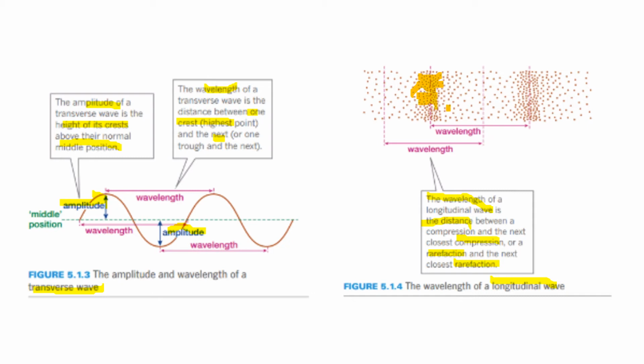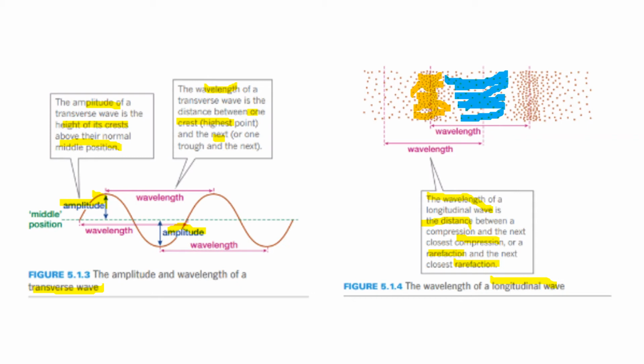And this is what you normally find with sound waves. So this is the compression region, as compared to, let's say, if I highlight the next one in blue, this region will be the rarefaction region. Which is why sometimes, if you're in a room and you put a speaker in front of you, you may not be able to hear the sound as clearly as in some other parts of the room. It has a lot to do with where you are standing. If you're standing in the compression region, you will probably hear more clearly as compared to the rarefaction region, which has fewer particles.